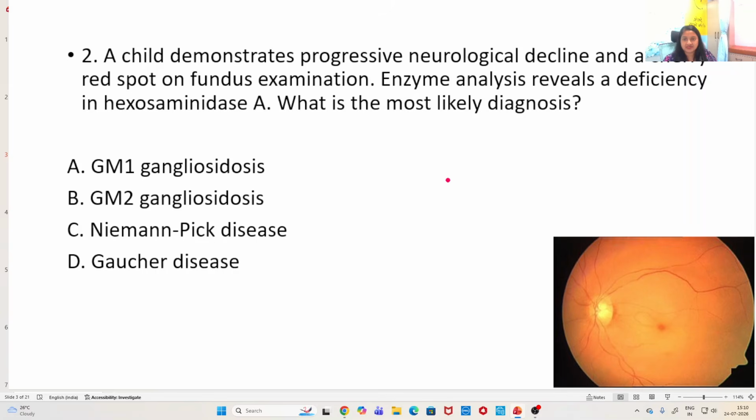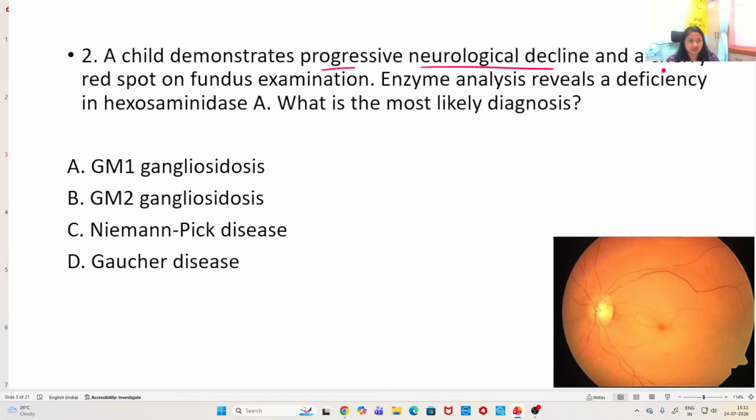The second question is, a child demonstrates progressive neurological decline and a cherry red spot on fundus examination. Enzyme analysis reveals a deficiency in hexosaminidase A. What is the most likely diagnosis? Now, the clue here is progressive neurological decline. That occurs in all of these options: GM1, GM2 gangliosidosis, Niemann-Pick disease and Gaucher disease. It occurs in all 4 of them.